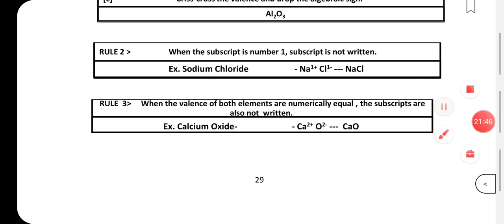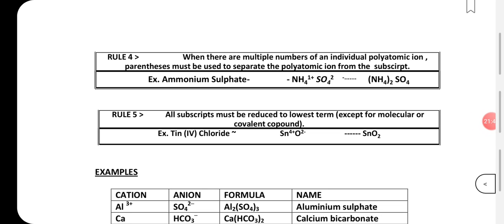Okay. Let us see one more example, that is when there are multiple individual polyatomic ions. What do we have to do there? We must separate the polyatomic ions from the subscript. So for ammonium sulfate, for ammonium, charge is +1 and for sulfate it is 2 minus.